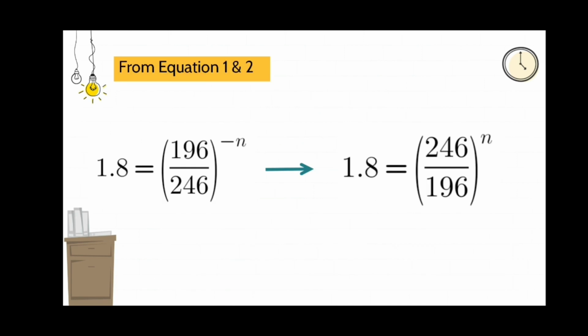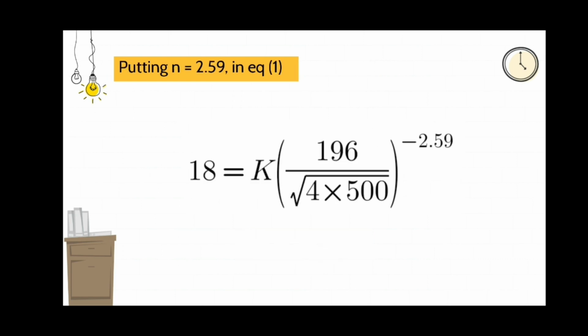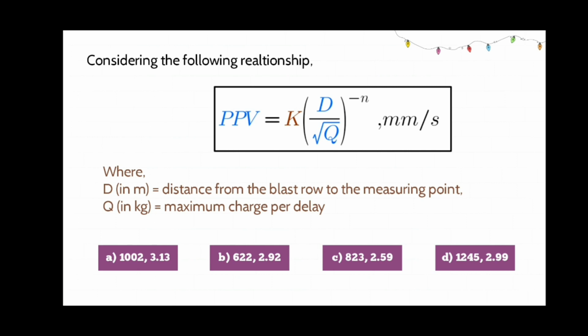By dividing equation 1 by equation 2 and taking log on both sides, we are getting the n value as 2.5868. Substituting the value of n equal to 2.59 in equation 1, we are getting the K value as 823. So the correct option for this question is option C, which is 823, 2.59.